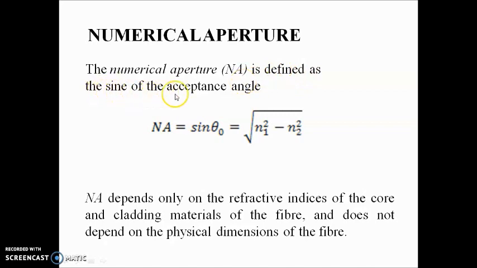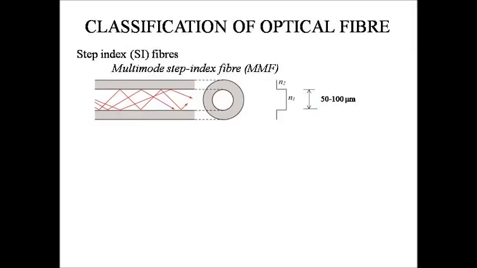The numerical aperture is defined as the sine of the acceptance angle. Thus, numerical aperture is equal to under root n1 square minus n2 square. On the basis of refractive index profile, optical fibers are basically classified into two categories, step index and graded index fibers. In the step index fiber, the core has a constant refractive index from the center of the core to the boundary with the cladding and abruptly falls to a lower value at the core-cladding boundary.